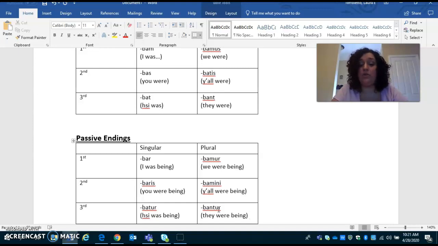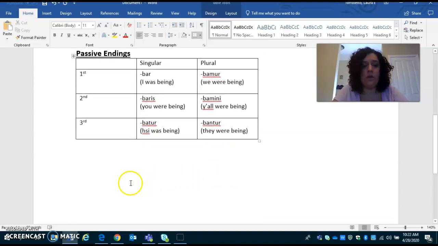And remember, active means you're the one doing it. Passive, it is happening to you. And we almost always have an ablative of agent with a passive, meaning we have that ab, and then it's going to tell us who's doing it to us. Okay? So, I probably should have started here, but it's too late now. We're already in.